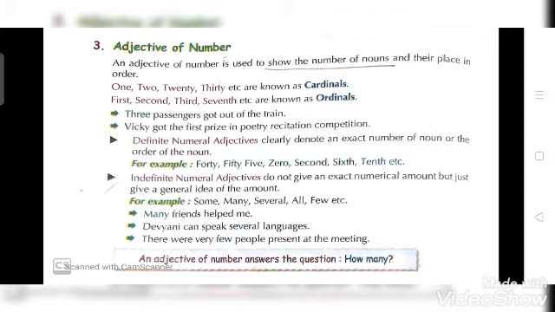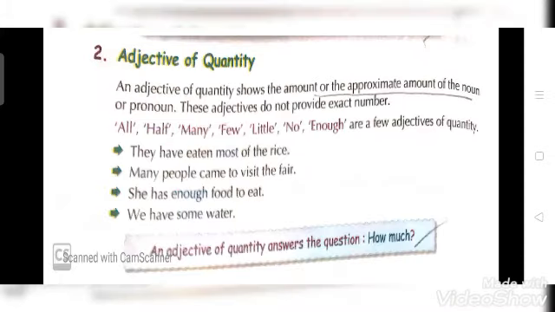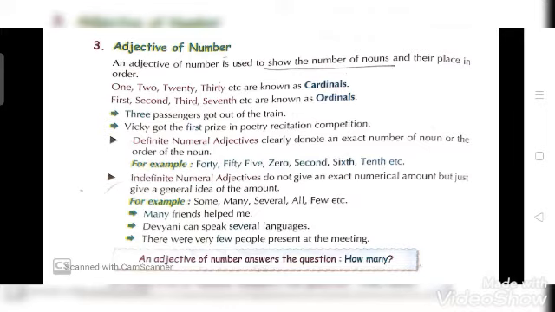That means कितने हैं. In first, in second there was adjective of quantity. You were asking how much. That means कितना है. In this you are asking how many. That means कितने हैं. Now see, an adjective of number is used to show the numbers of nouns and their